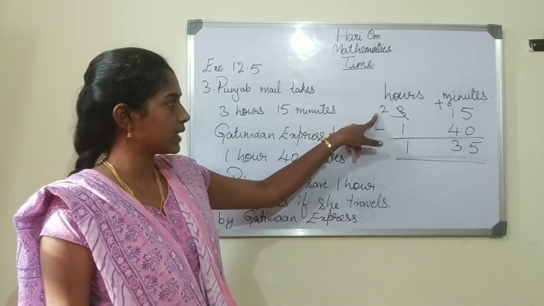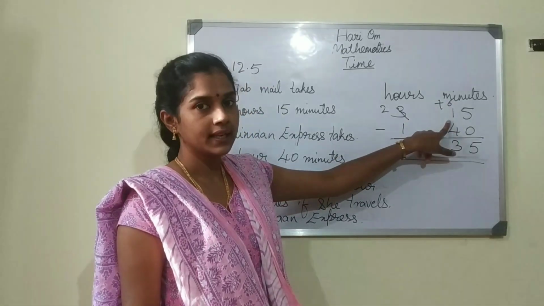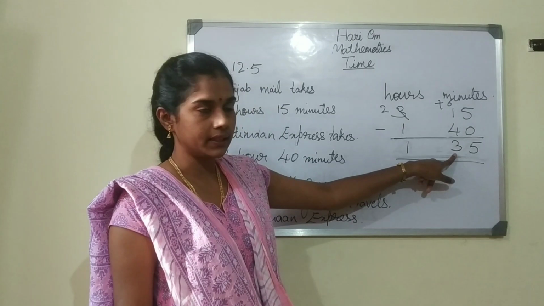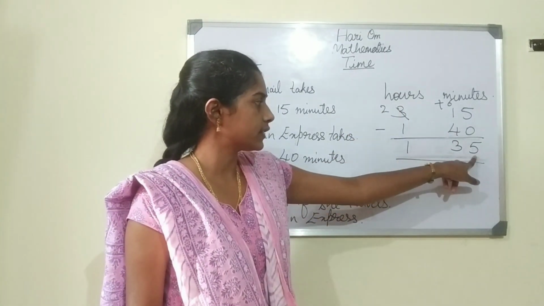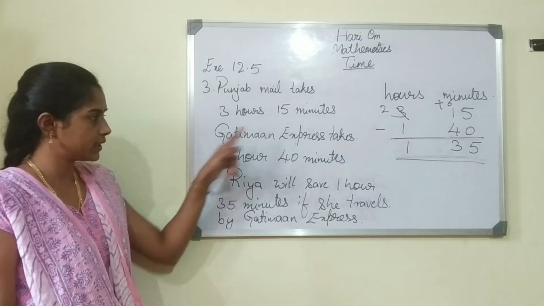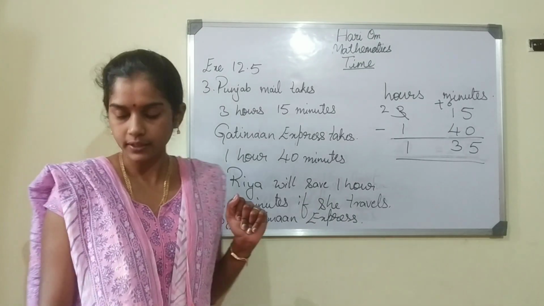So 3 hours becomes 2 hours. When we take it to minutes, it becomes plus 6. So 6 plus 1 is 7. 7 minus 4 is 3. And 2 minus 1 is 1. So 1 hour 35 minutes. So Riya can save 1 hour 35 minutes if she travels by Gatiman Express. Understood, children?